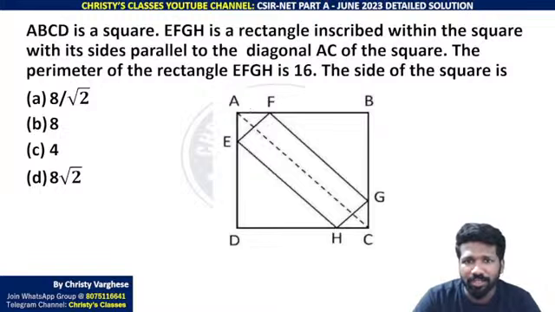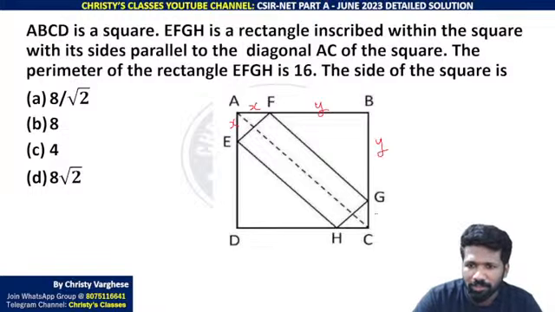ABCD is a square. EFGH is a rectangle inscribed in the square with its sides parallel to the diagonal AC. I will call this X, then this is also X. I will call this Y, then this is also Y. Similarly, this is X, this is X because they are equal. This is Y, this is Y.